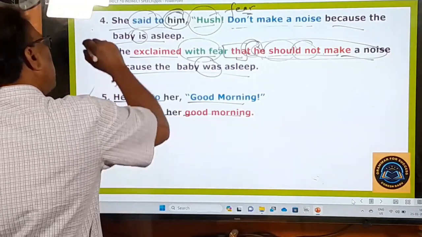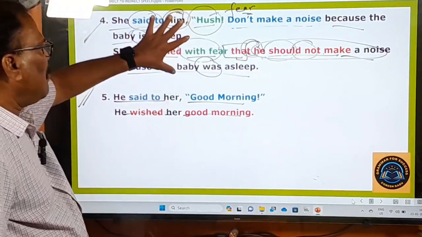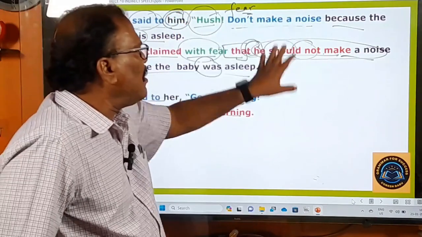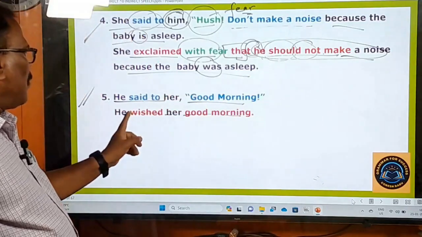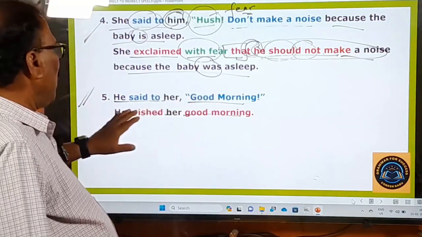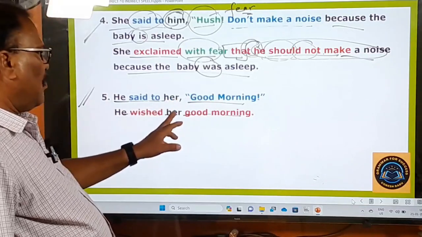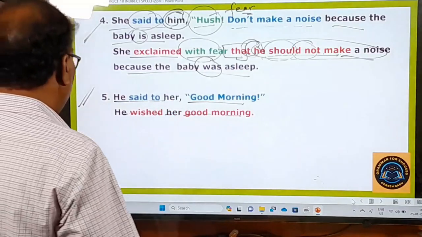See, these are all specimen example sentences. So this is one type of example. Don't make a noise is turned into indirect speech in this manner. Here good morning is given. You don't say he wished her that good morning. No, don't say like that. He said to her good morning means he wished her good morning. There no connecting word is used here. Okay, right. And another example.